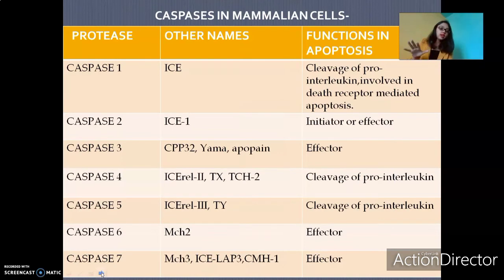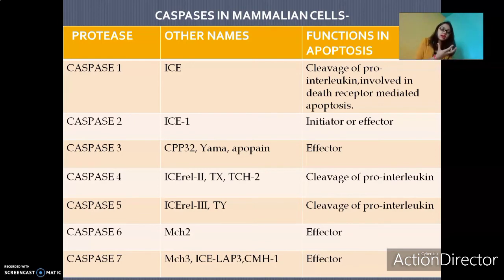There are many families of caspases, named from 1 to 15. Caspase 1, 2, 3, 4, etc. As you can see here, the synonyms of these caspases are given, along with the functions. For example, caspase 1. What is the function of caspase 1 in apoptosis? It causes cleavage of pro-interleukins.